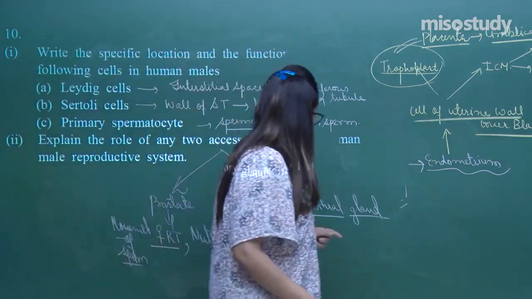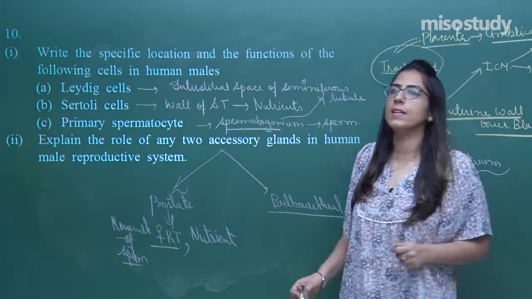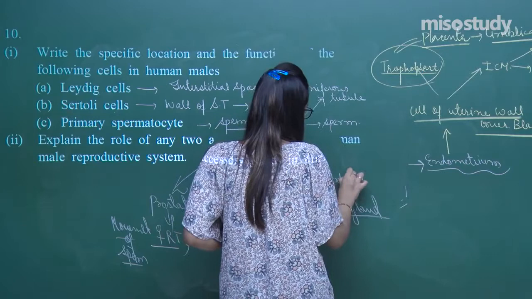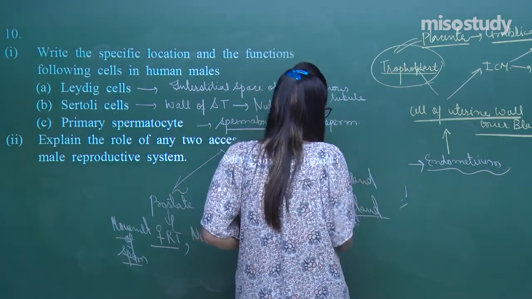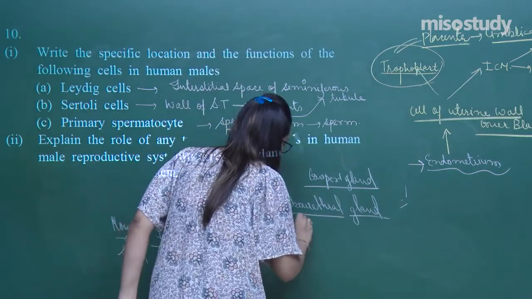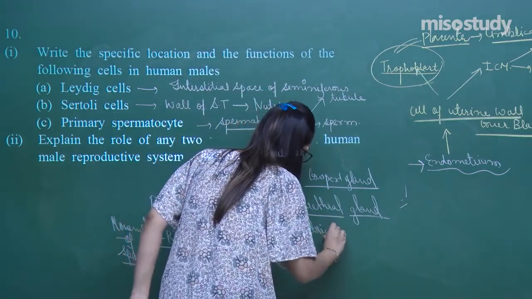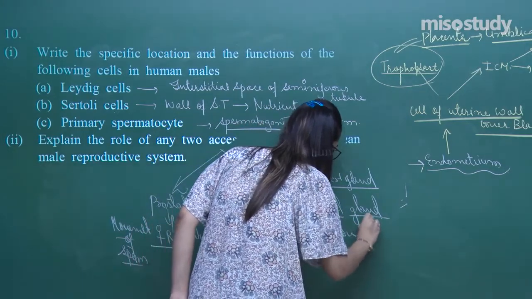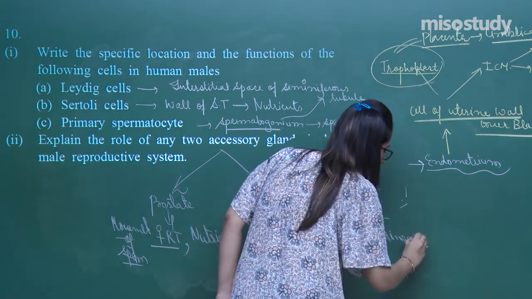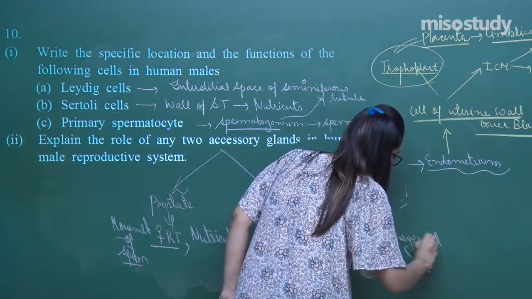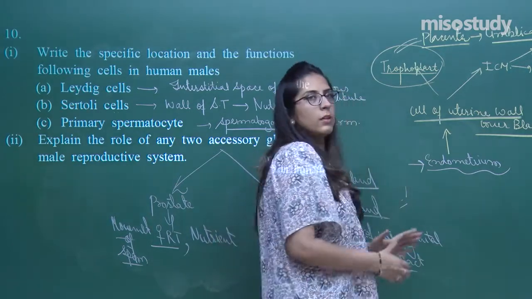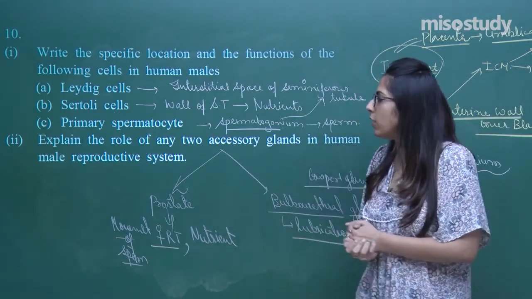Now the question is for the bulbourethral gland. Bulbourethral gland, second name, Cowper's gland. This particular gland, the Cowper's gland or the bulbourethral gland, helps in lubrication of the urinogenital tract. Right? So these are certain questions.